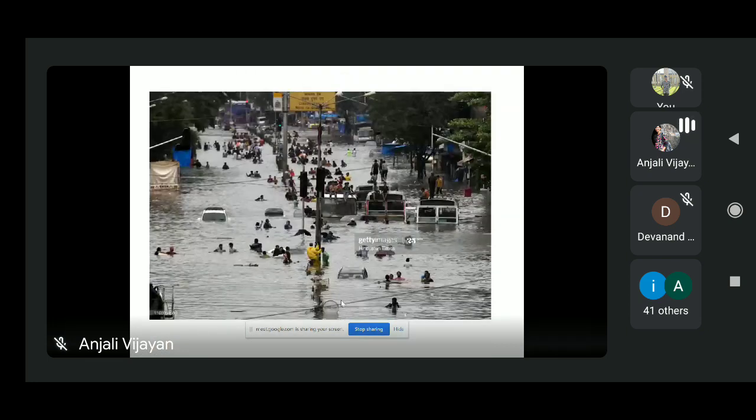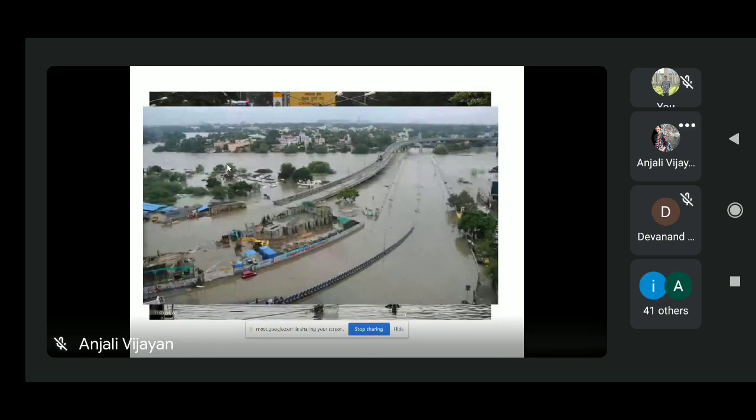Now I will show you some other pictures. This is from the September 4, 2019 Mumbai flood. This is LBS road in Kurla. Here the train services got affected and the streets were waterlogged. This was a very heavy rainfall. And this is another picture from the Adyar River, the Saidapet bridge. This happened in December 2015 in Chennai.